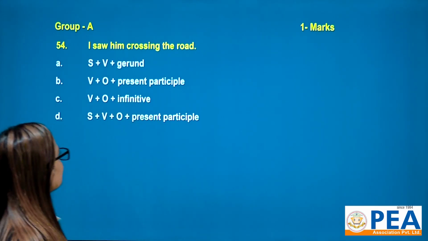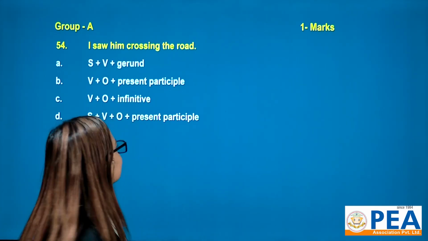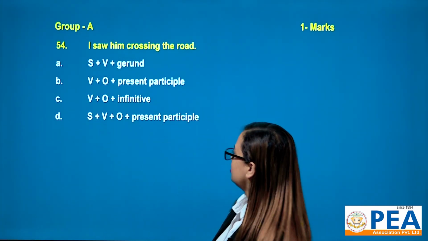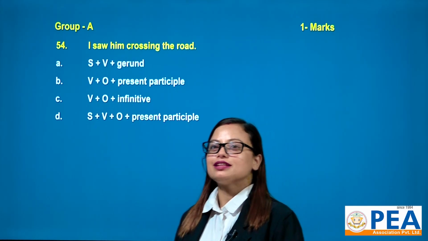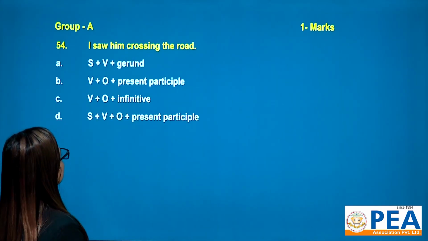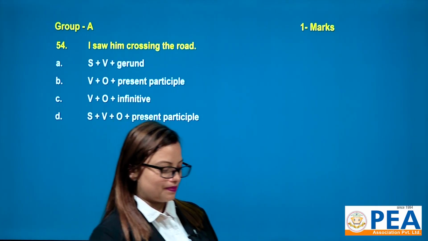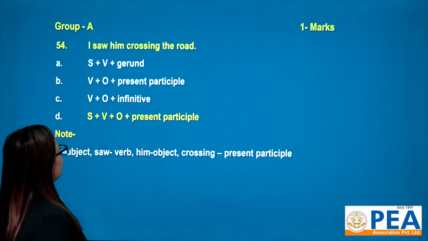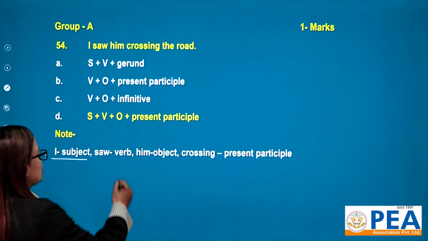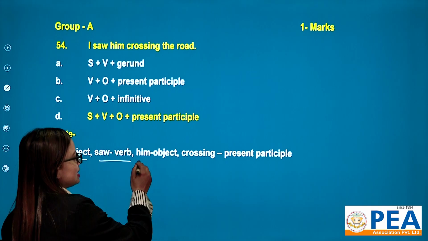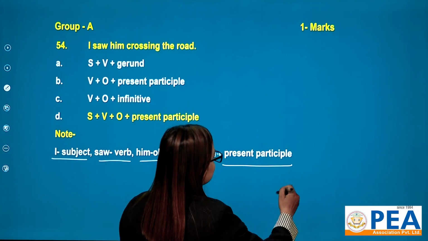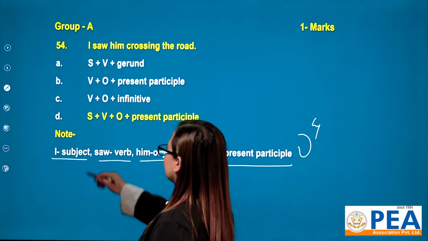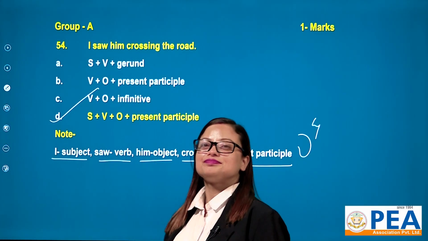Options are subject plus verb plus gerund, verb plus object plus present participle, verb plus object plus infinitive, and the last option is subject plus verb plus object plus present participle. Let me break this down. I stands for subject, saw stands for verb, him stands for object, and crossing stands for present participle, or let's say verb form. So we can say option D is correct for this question.